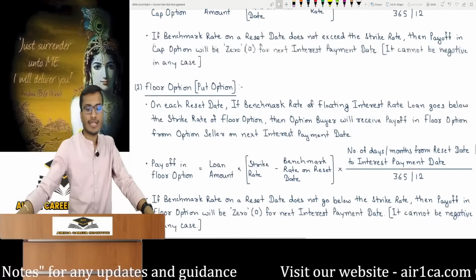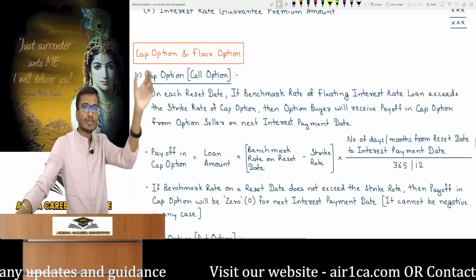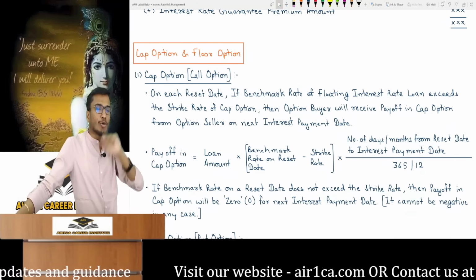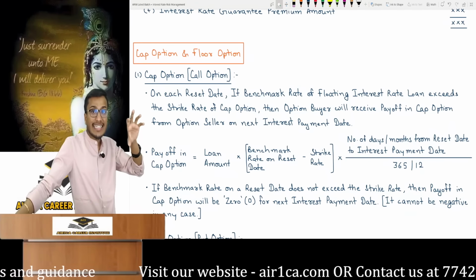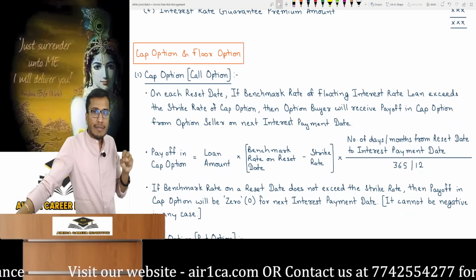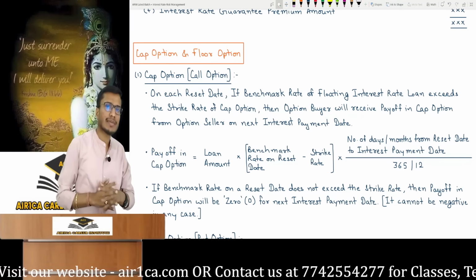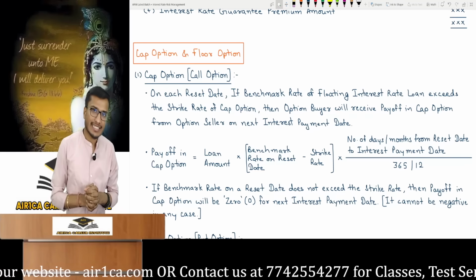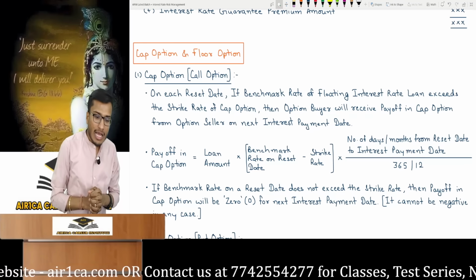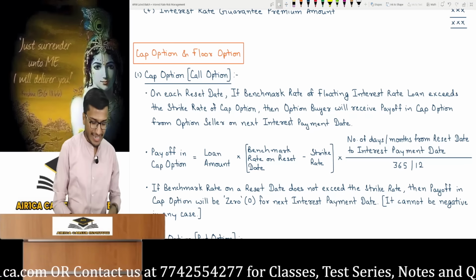Most students make a mistake in one particular question. In that question, suppose the loan we have taken is at LIBOR plus 2%. So what rate has been mentioned? A fixed component is mentioned along with the floating rate. Now students, let's suppose we had a cap option of 10%. And in the market, the LIBOR became 9%.